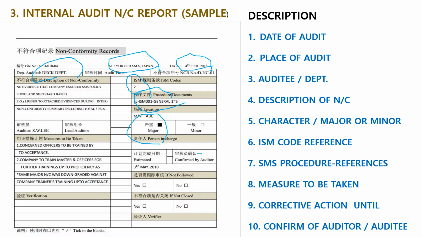Measures to be taken: number 1, concerned officers to be trained to acceptance. Number 2, company to train master and officers for further training up to proficiency. This corrective action is to be closed until 2018 May 3rd.